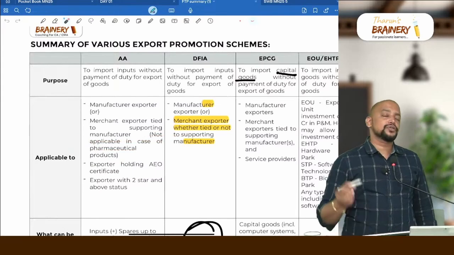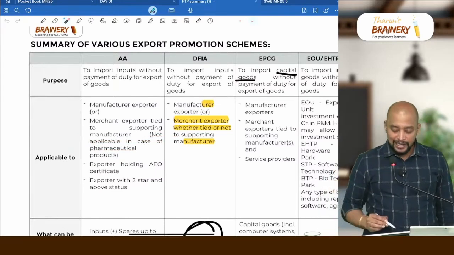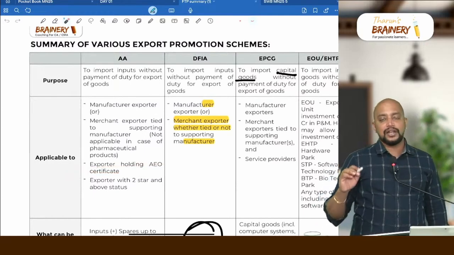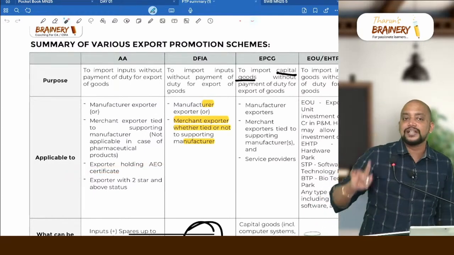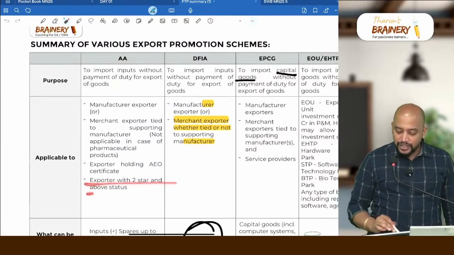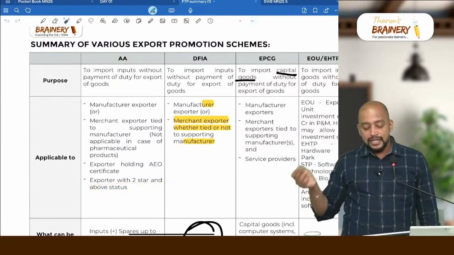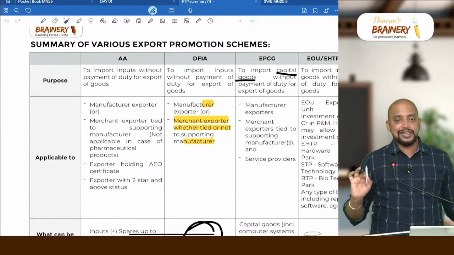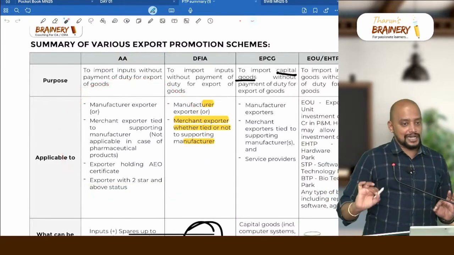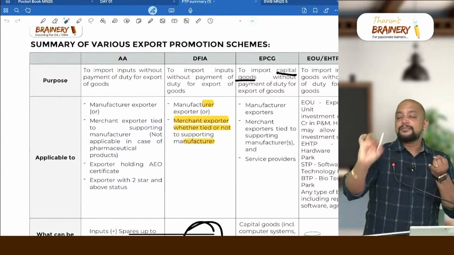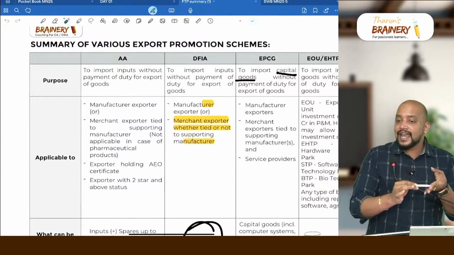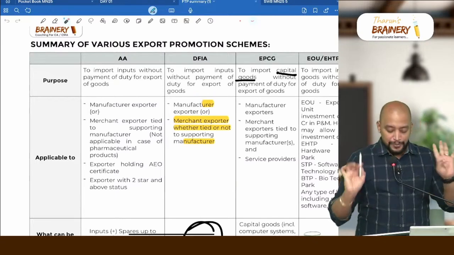For pharmaceutical products, only the manufacturer should be exporting, and the exporter should hold an AEO certificate, Authorized Economic Operator, the program we discussed. They will also be eligible for advance authorization. Exporters with 2-star and above status are also eligible. Got it? So these people are eligible for advance authorization: manufacturer exporter, merchant exporter tied to a supporting manufacturer other than pharmaceutical, then AEO and 2-star and above.